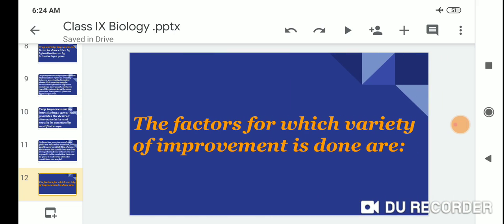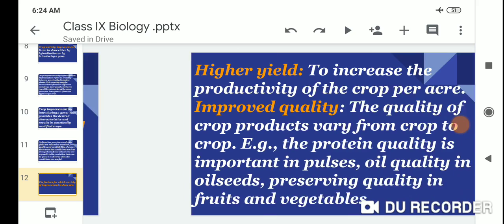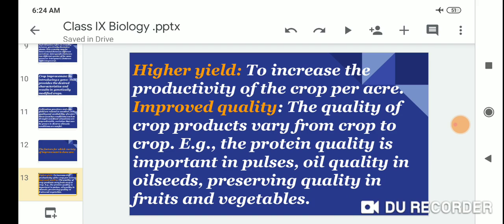The factors for which variety improvement is done are, first, higher yield, to increase the productivity of the crop per area. Second, improved quality: the quality considerations vary from crop to crop.